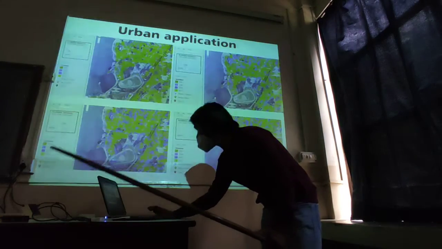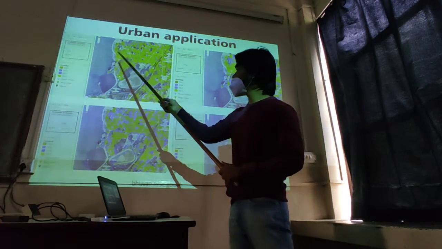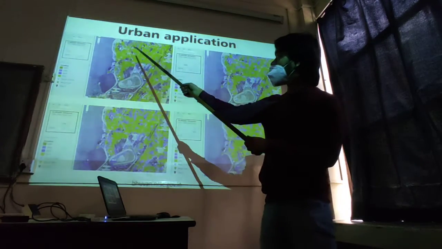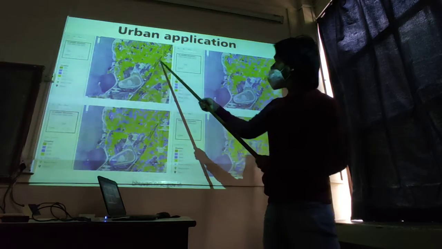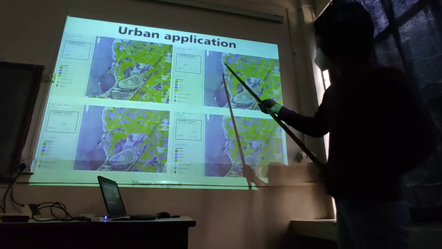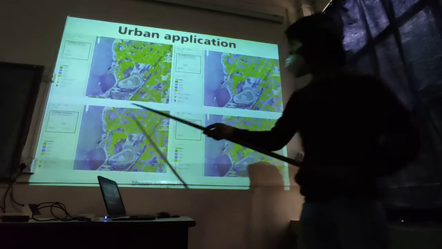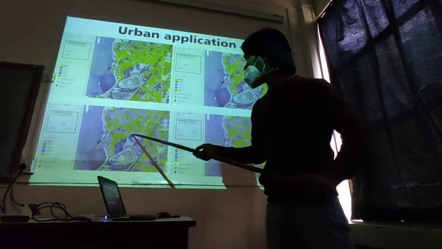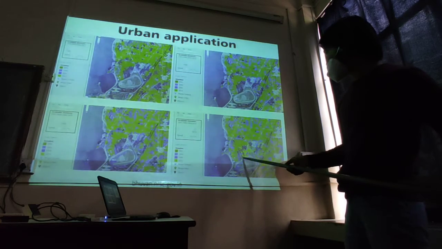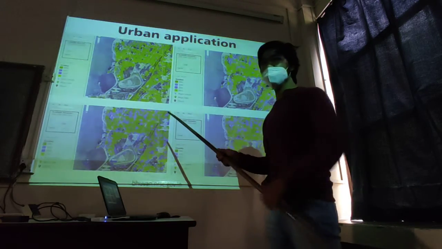I'll just show you how it works. This is the urban application where I've shown you the urban growth. So in 1991, you can see this is Mumbai, and you can see the urban growth from 1991 to 2014. As you can see, the increasing urban growth here, the blue ones, and next in 2009, you can see further growth, and in 2014, you can see the growth of the urban development around. The color should be appearing pink, but